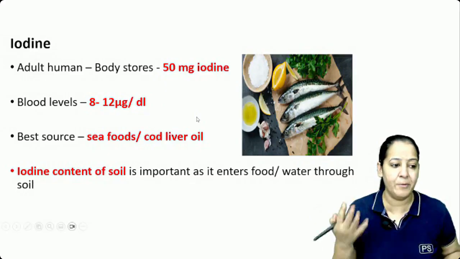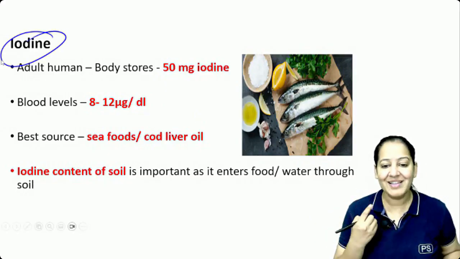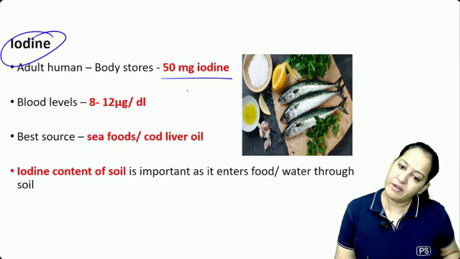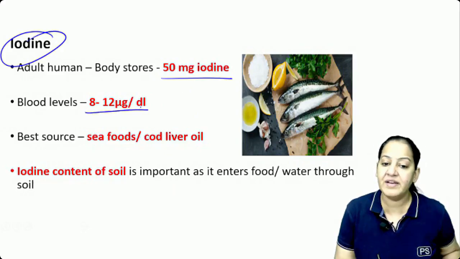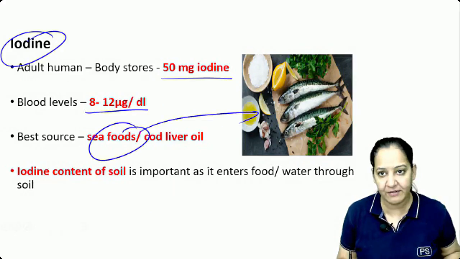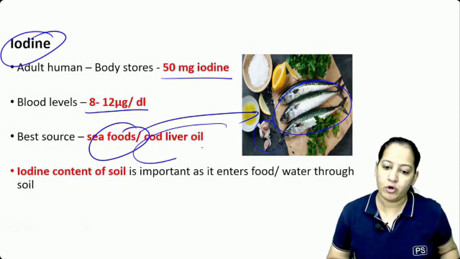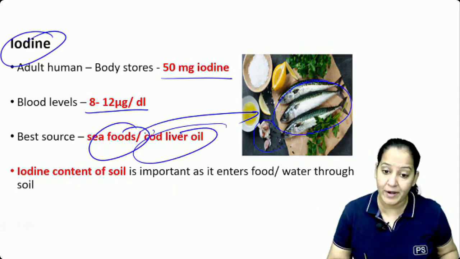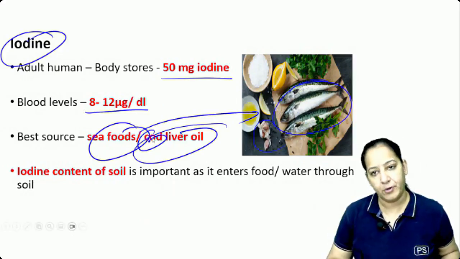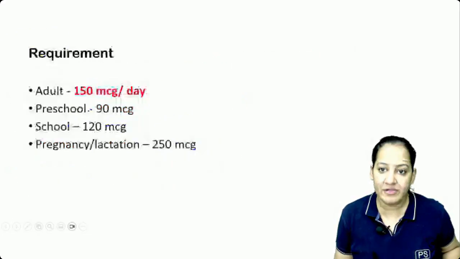The next mineral, important points regarding that, is iodine. Let's start with iodine. The body stores iodine. In the body, 50 milligram of iodine is stored. The blood level is 8 to 12 microgram per deciliter. Maximum iodine is present in seafood. By seafood, I mean the fishes, the crab, all the seafood, or cod liver oil. Cod is a fish, and inside the liver of the fish, the oil has maximum iodine. Seafood is the best source of iodine. It's a question.